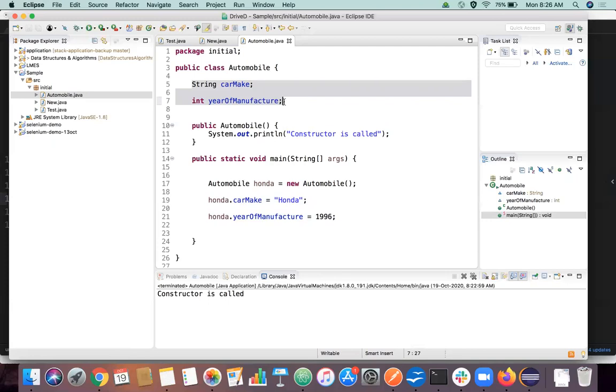We didn't initialize car make and year of manufacture explicitly by giving some value here, or in the constructor itself. We'll see what constructor initialization is. But somebody had to say that this particular Honda object has these particular values: the value of car make is Honda, and the value of year of manufacture is 1996. So we are just declaring that here, right? Making sense?